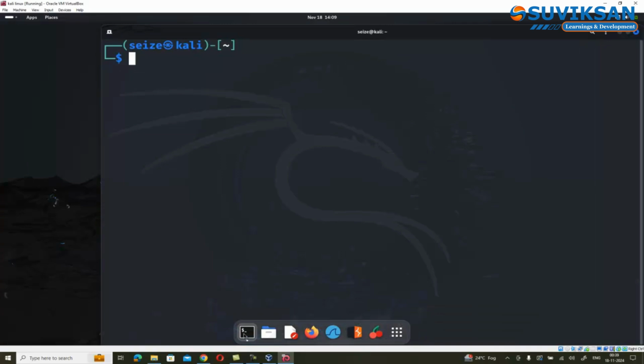After updating the system, follow the command shown on the screen to install Linux headers.